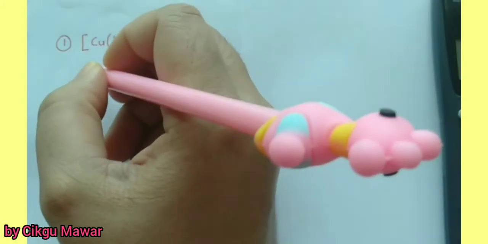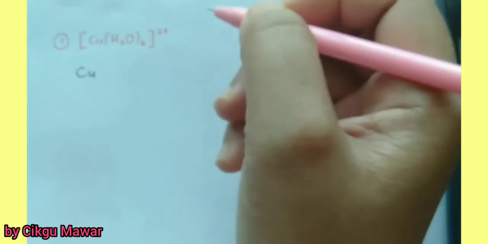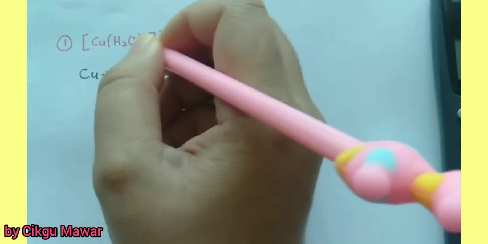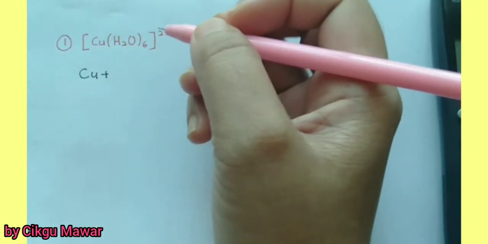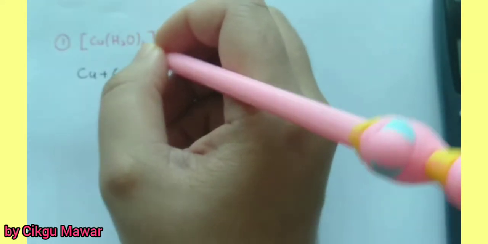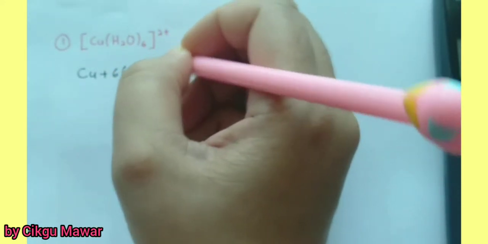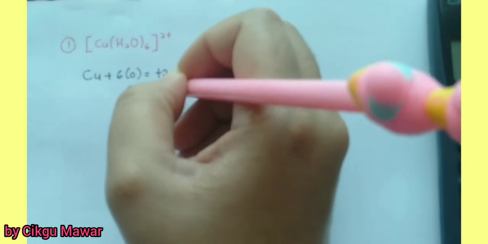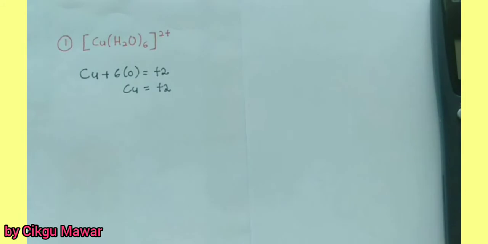This is how we calculate. Copper, water, which is aqua, we know is 0. 0 equals positive 2. So copper is in the positive 2 oxidation state.